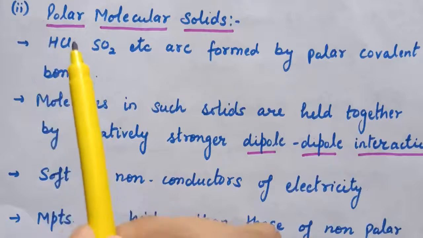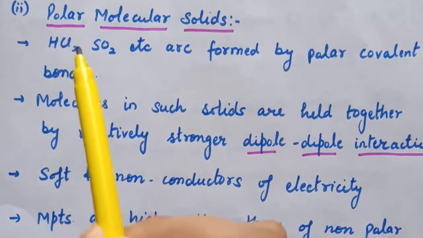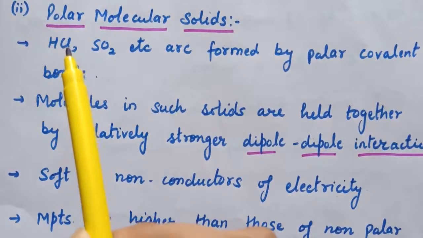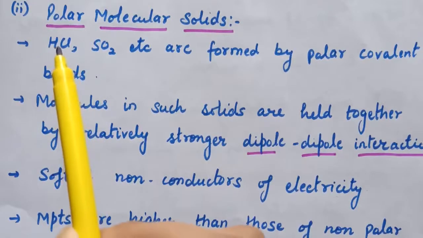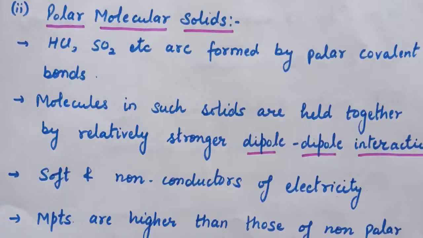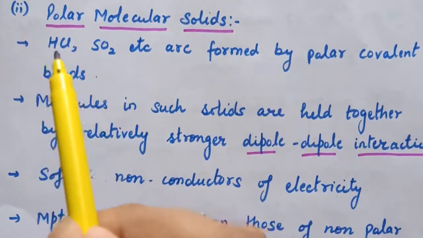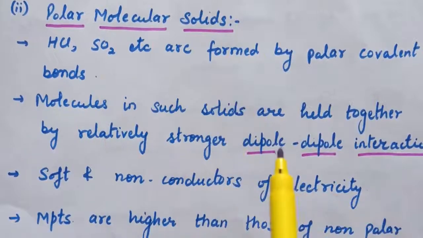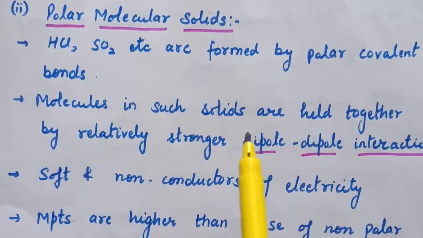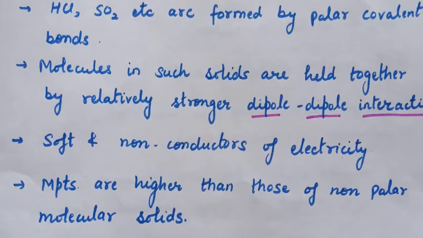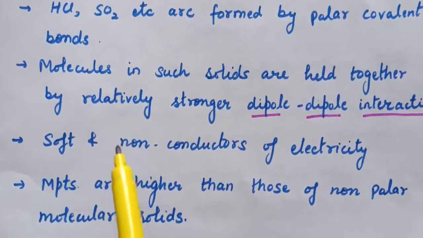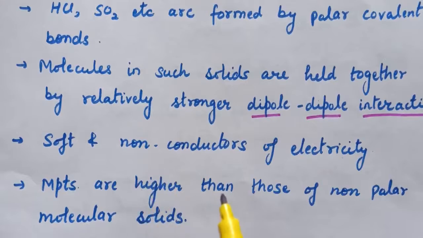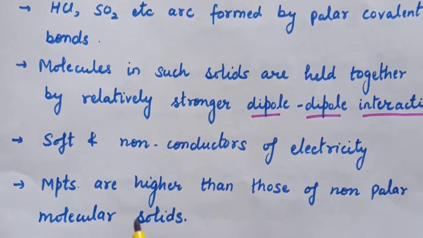Due to the difference in the electronegativity of hydrogen and chlorine, partial positive and negative charges are created on HCl, and therefore this results in the formation of a dipole. And in polar molecular solids, dipole-dipole interaction is there between the molecules. These are soft and non-conductors of electricity, and the melting points are higher than those of non-polar molecular solids.